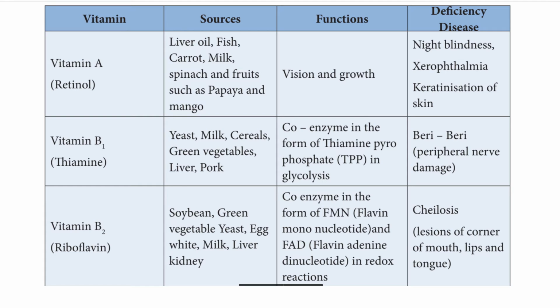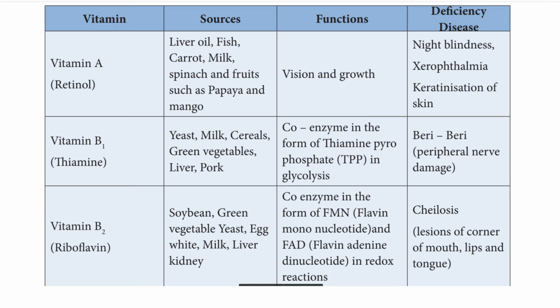Then let us move on to vitamin B1, thiamine. The sources of vitamin B1 are yeast, milk, cereals, green vegetables, liver and pork. The function of vitamin B1 is as a coenzyme in the form of thiamine pyrophosphate, TPP, in glycolysis. The deficiency diseases caused by vitamin B1 are beriberi and peripheral nerve damage.